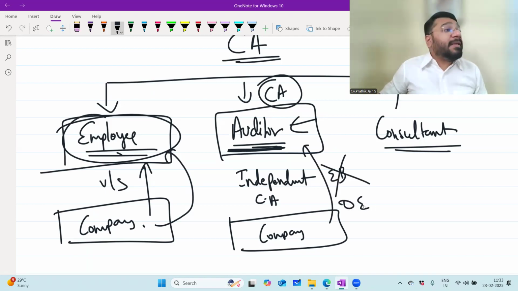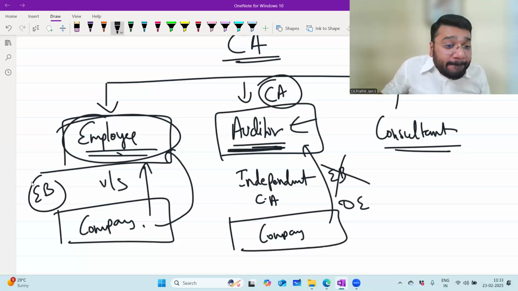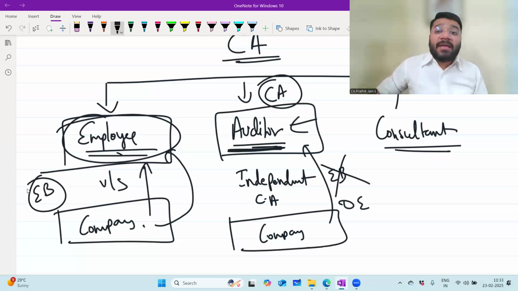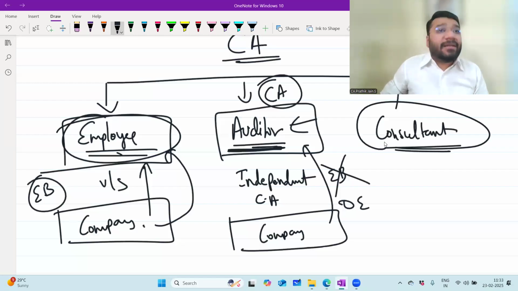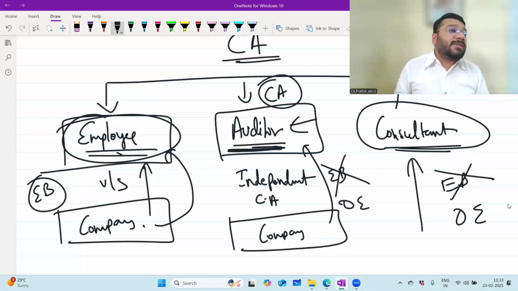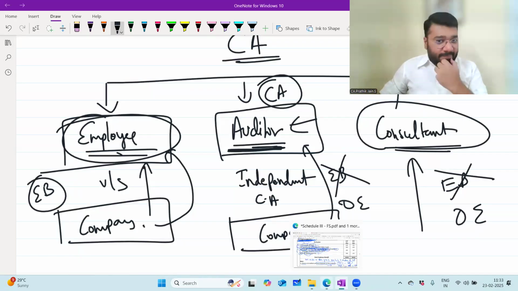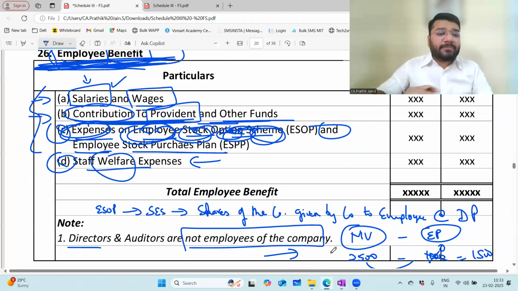Whereas if a company is paying a salary to a CA as an employer-employee relationship, that salary will go under employee benefit. If a CA has been hired as a consultant, then the money that the company is paying to the consultant will not be a part of your employee benefit. It goes to your other expenses. Is the concept loud and clear? Online people, is the concept loud and clear?